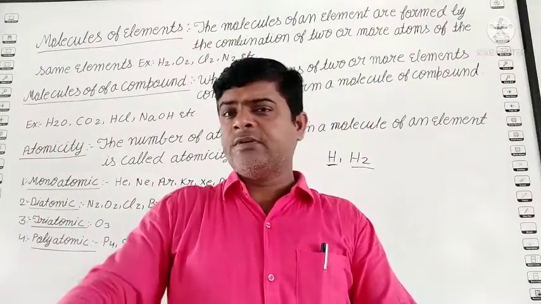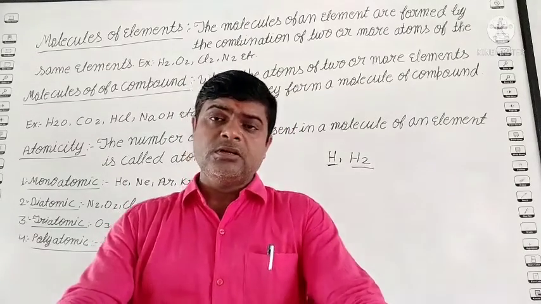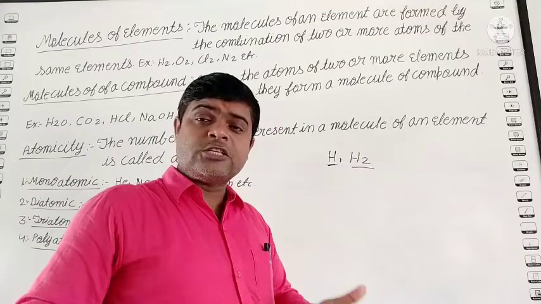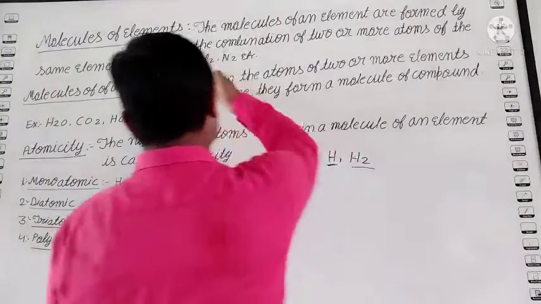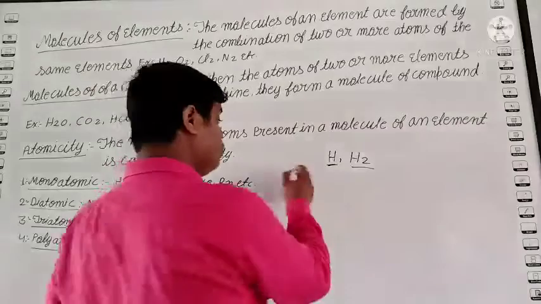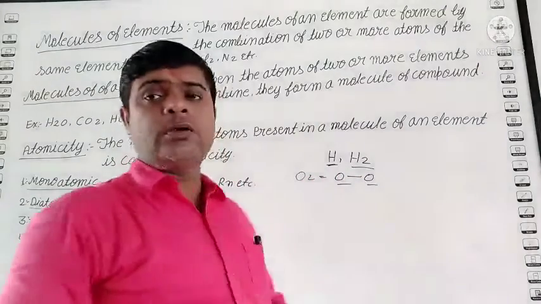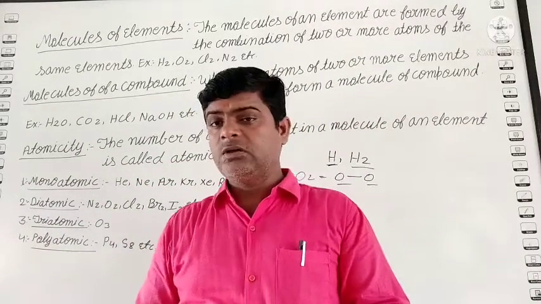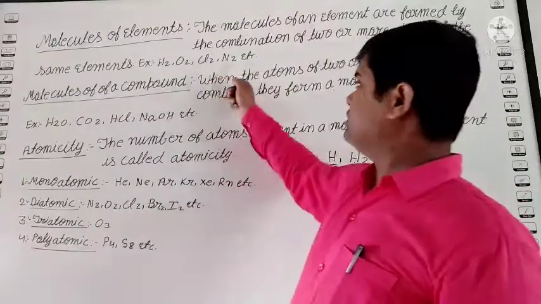The question is, if anything does not occur freely in the nature, how can we use such type of things? So students see the hydrogen. If you discuss the gas, hydrogen gas means H2 gas, not H. Similarly, O2. How does it become O2? When two oxygen atoms become joined together, it forms the oxygen gas, the oxygen molecule. Similarly, Cl2 is the chlorine gas, N2 is the nitrogen gas.